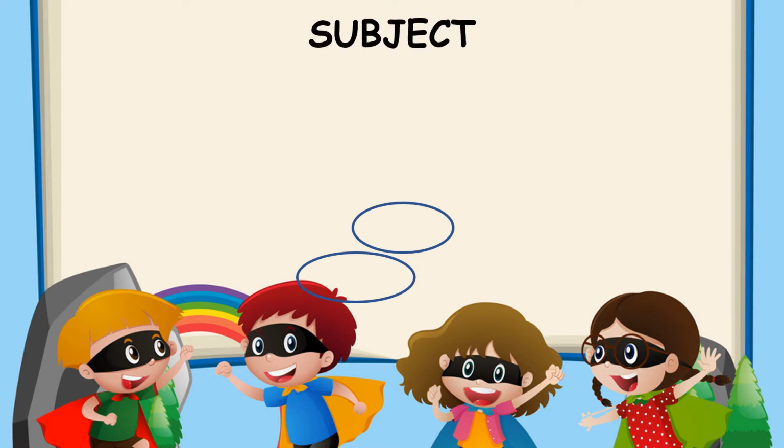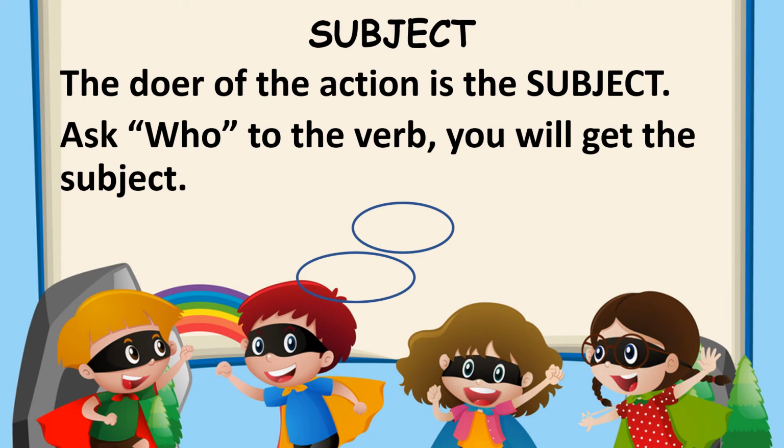We will see what is the subject. The doer of the action is the subject. Ask who to the verb, you will get the subject. So, the person who is doing the action is the subject. If you ask the question who to the verb in the sentence, that answer will be the subject.